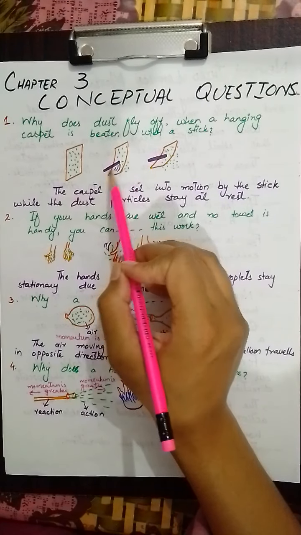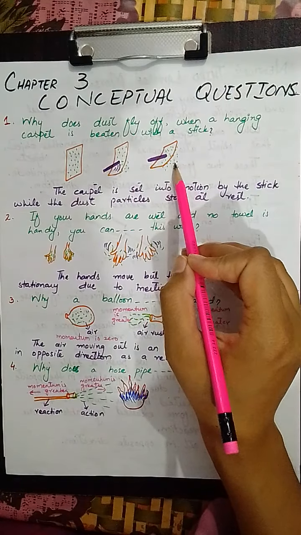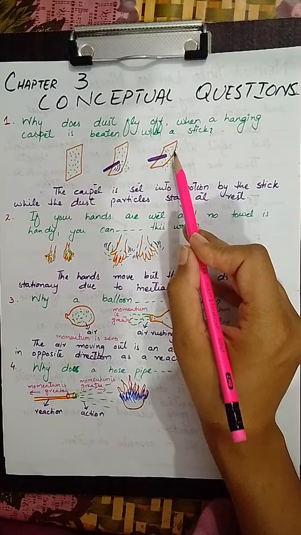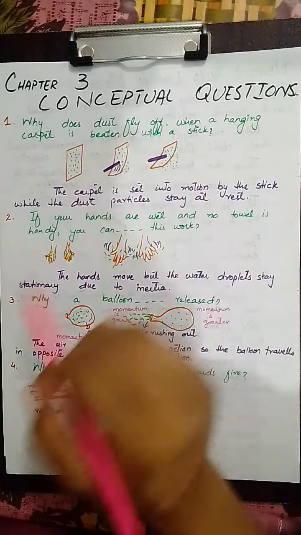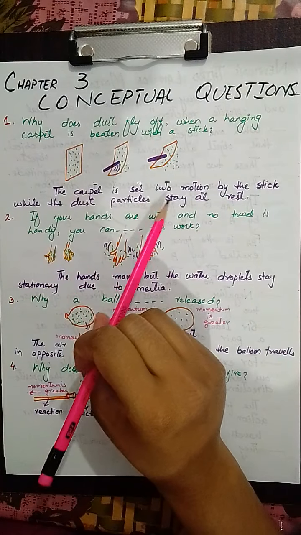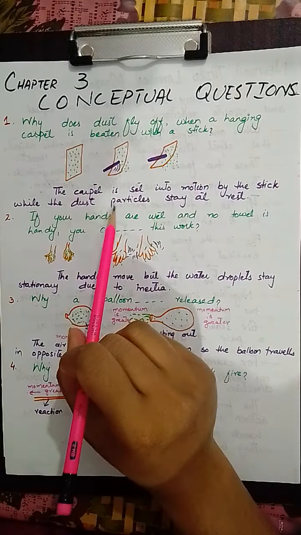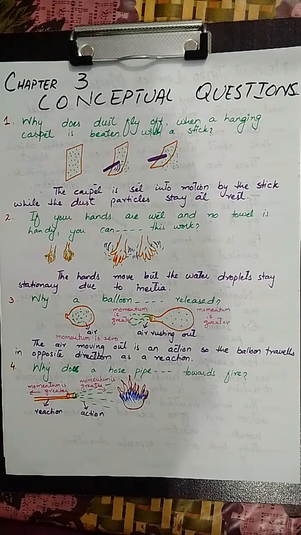So your carpet will move away from that place, the dust particles will get separated from the carpet and eventually, due to gravity, they will fall to the ground. Okay, and they will be separated from the carpet. So that is the basic reason: the carpet is set into motion by the stick while the dust particles stay at rest due to inertia.